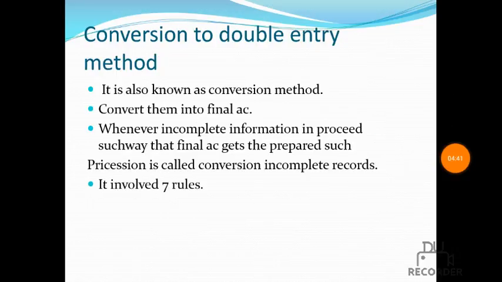Till now we have discussed the statement of affairs. Right now we have to discuss conversion to the double entry method. It is also known as the conversion method. We convert incomplete records into final accounts. Whatever incomplete information is available, when final accounts are prepared in such a way, it is called conversion of incomplete records. It involves 7 rules.